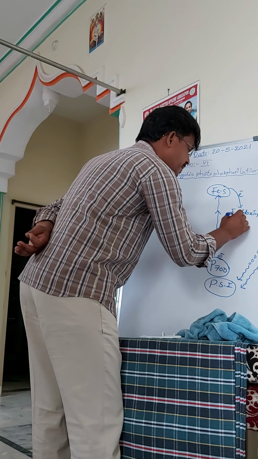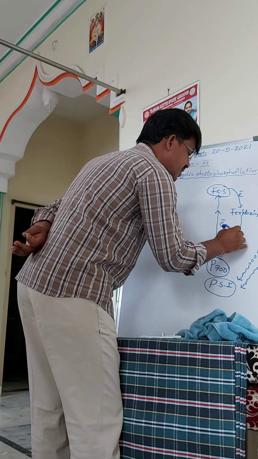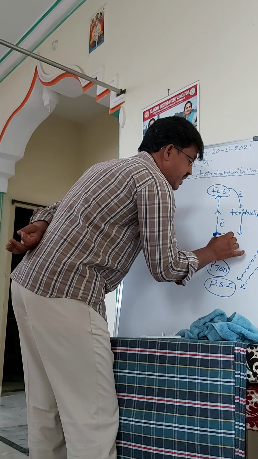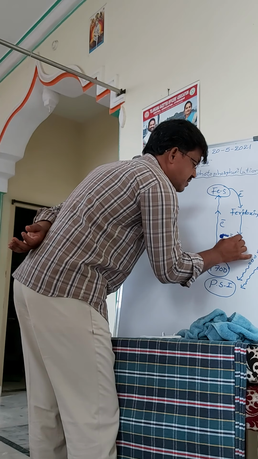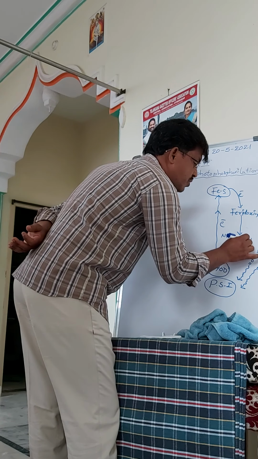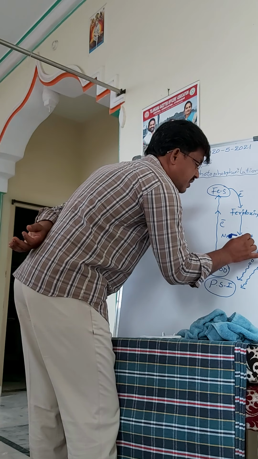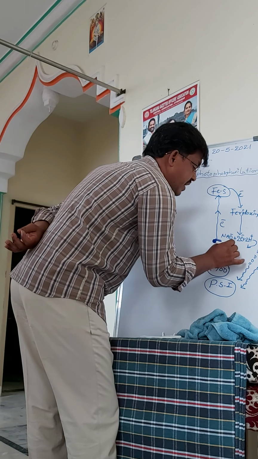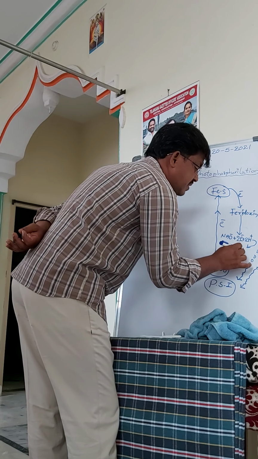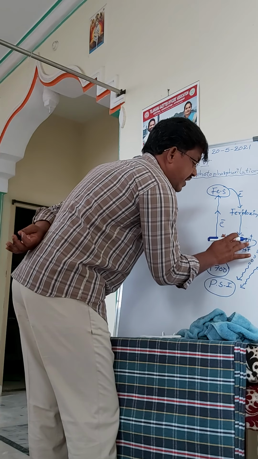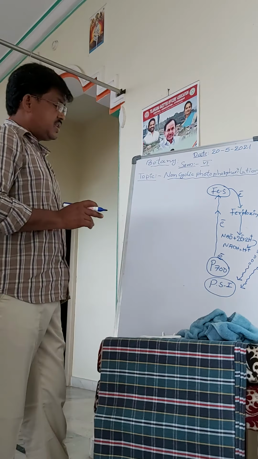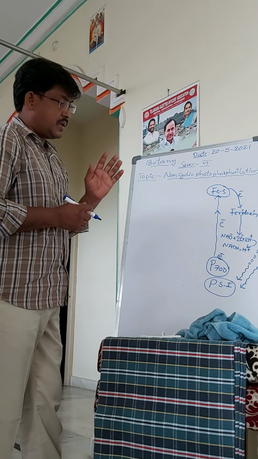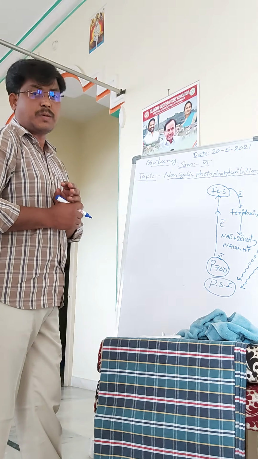Ferredoxin transfers the electron to NADP plus, with 2 electrons plus 2 protons. This gives rise to NADPH plus H plus. So this is pigment system 1.